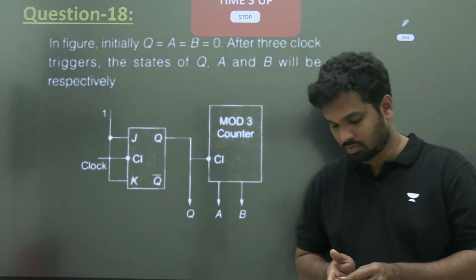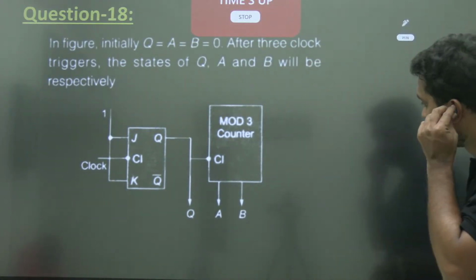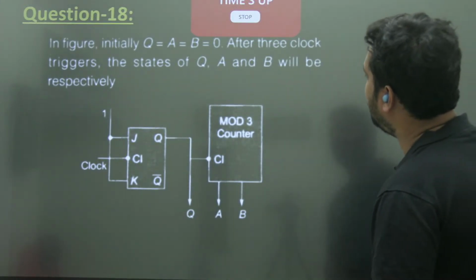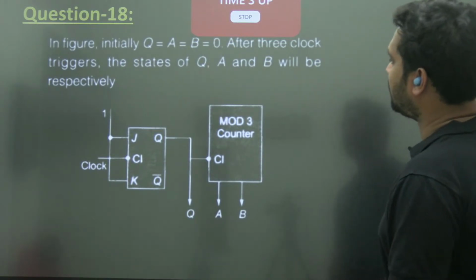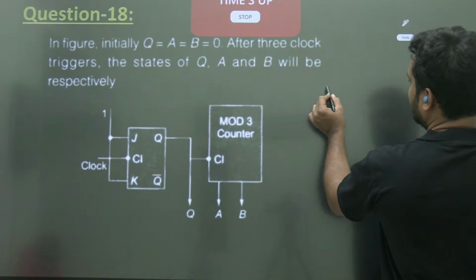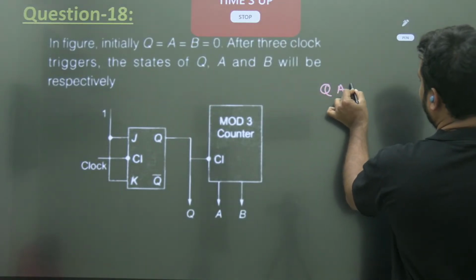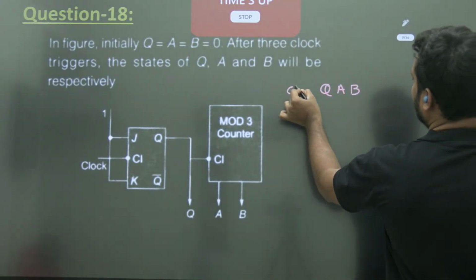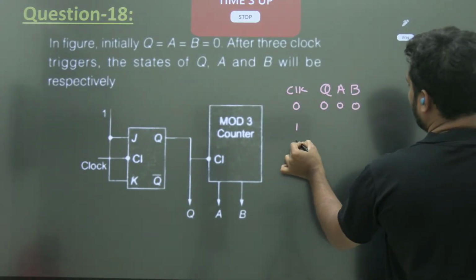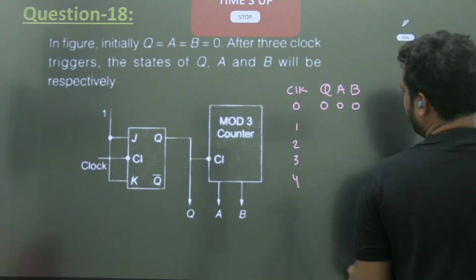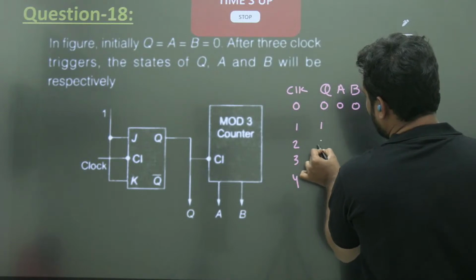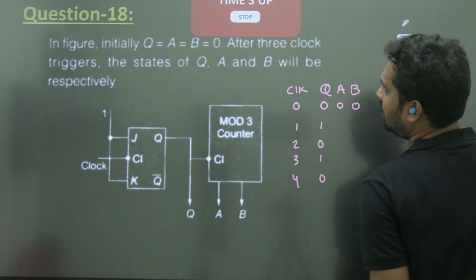Okay. So 110. Let's try. So the figure initially Q, A, B, all zeros. Okay. After three clock triggers, what is the output? So Q, A and B and clock. Clock zeros, all are zero. Clock 1, 2, 3, 4. So every clock pulse, this is a toggle flip flop, so it will toggle, toggle, toggle, toggle.